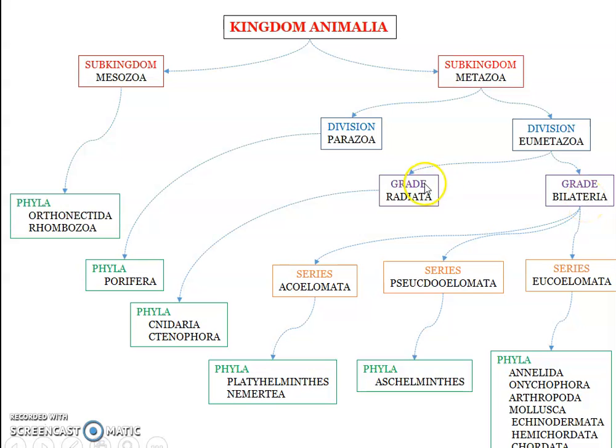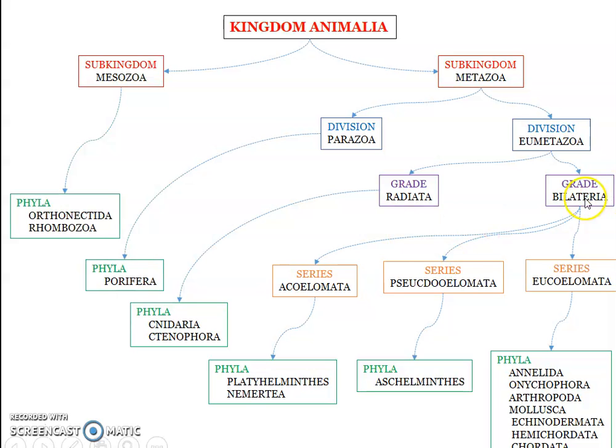The Radiata includes two phyla, the phylum Cnidaria and the phylum Ctenophora. Earlier, Ctenophora was considered a minor phylum, but now it is a major phylum because of a number of discoveries and additions to the phylum.